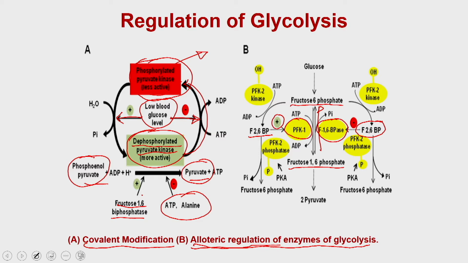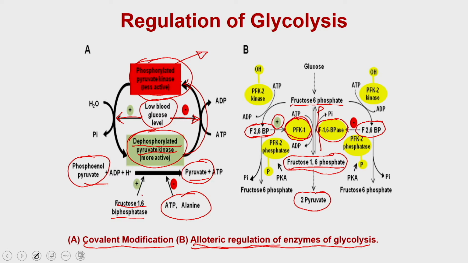That means if fructose 2,6 bisphosphate is present, it will activate the reaction, or enhance the catalytic conversion rate of phosphofructokinase, and as a result you are going to have more fructose 1,6 bisphosphate, which will eventually get converted into pyruvate.